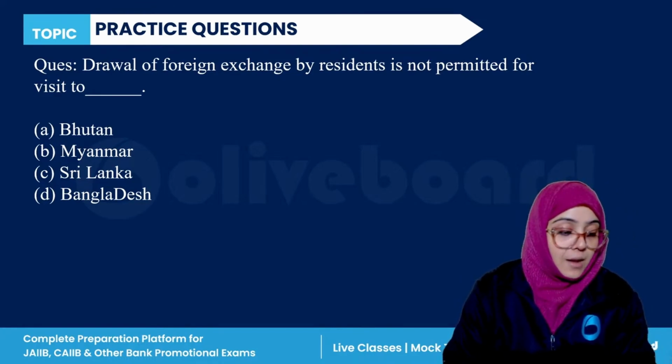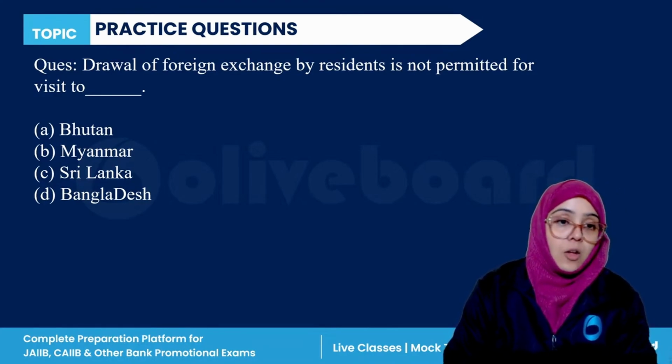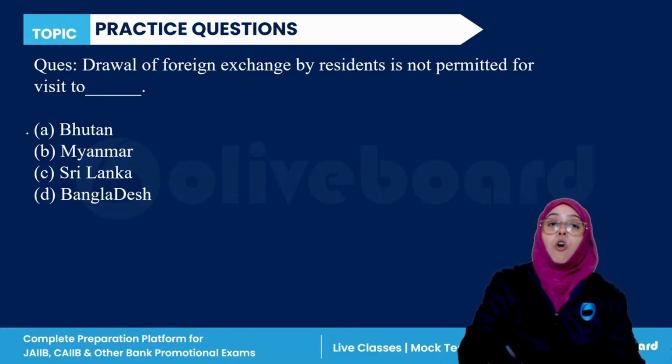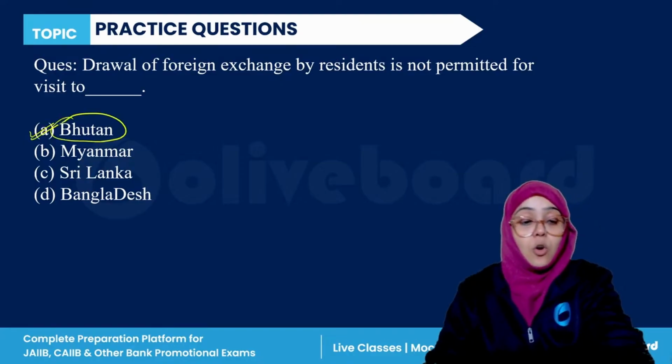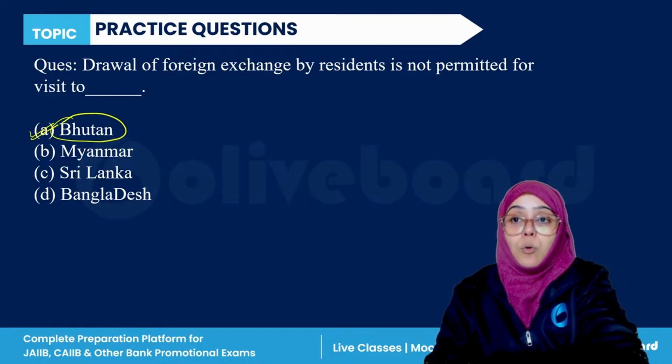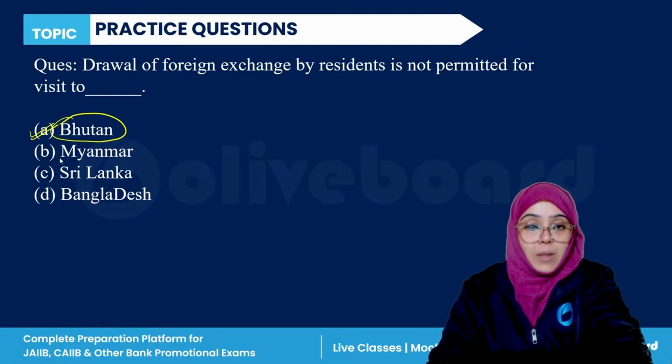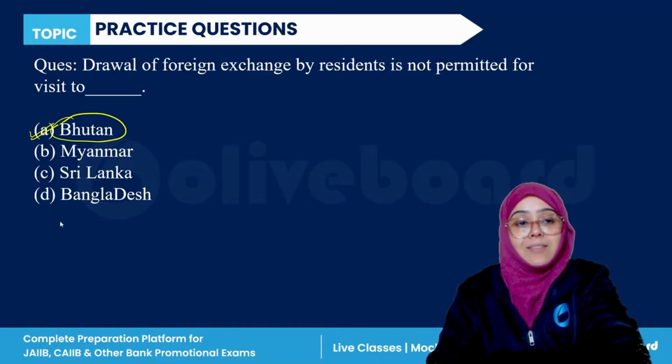Bhutan, Myanmar, Sri Lanka, or Bangladesh? If you are withdrawing your foreign exchange for visiting Bhutan, then it is not allowed. It is Bhutan. Okay, so A is the correct answer here.